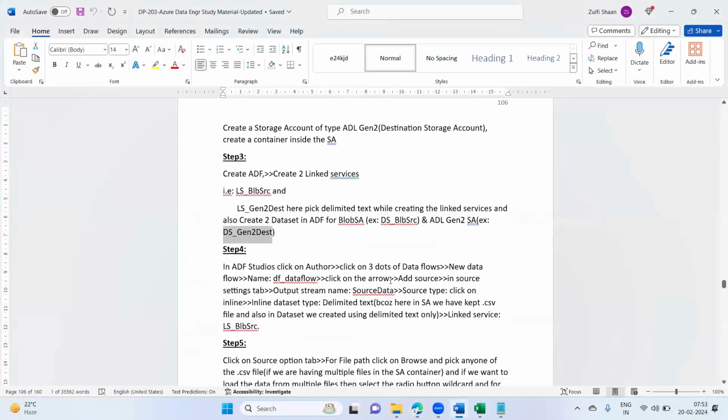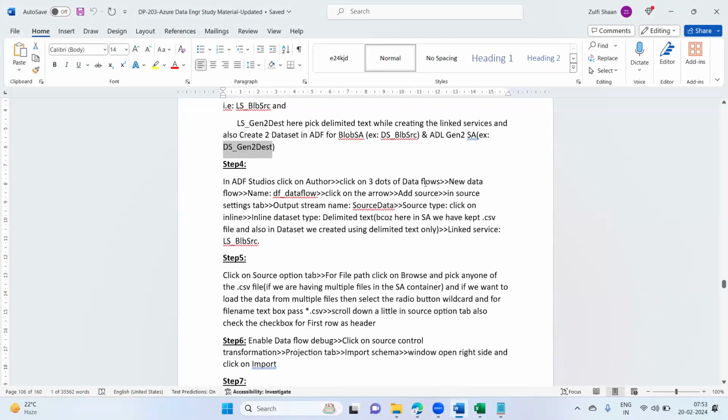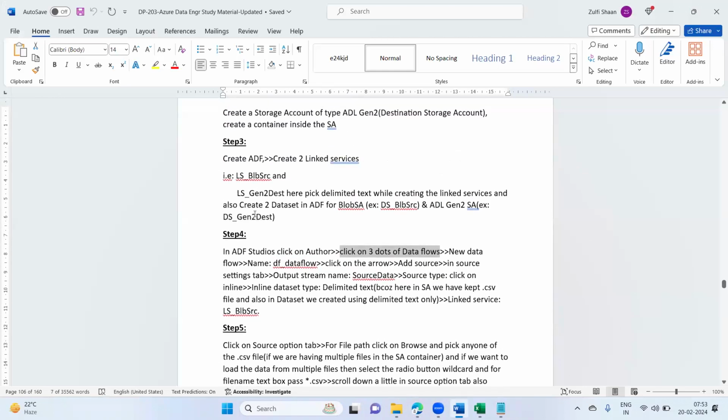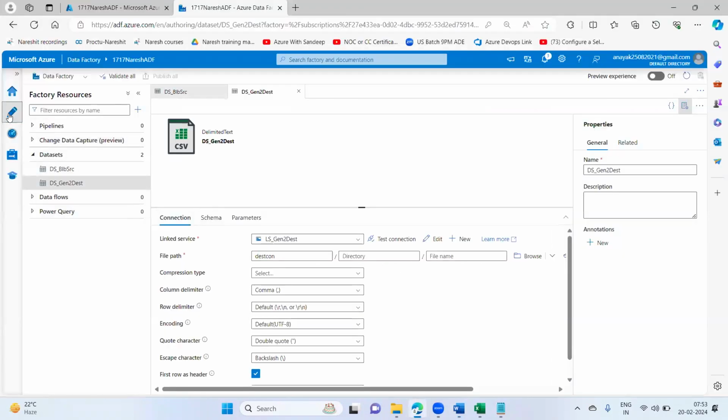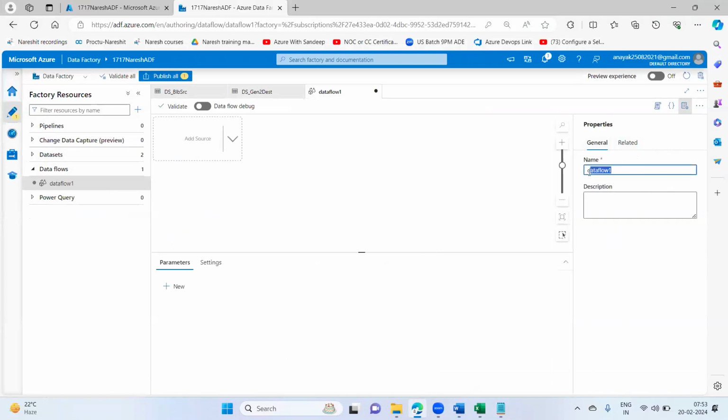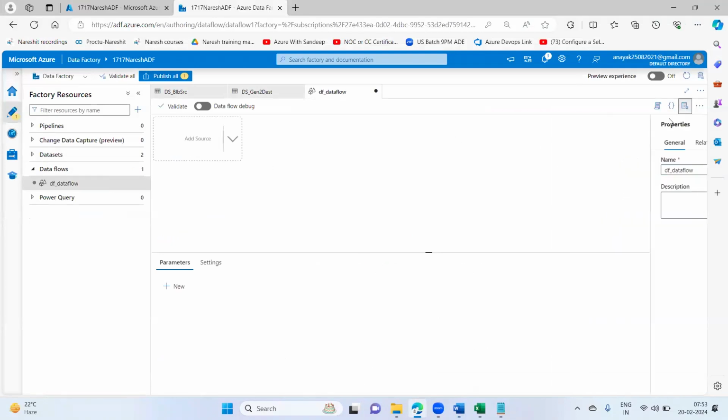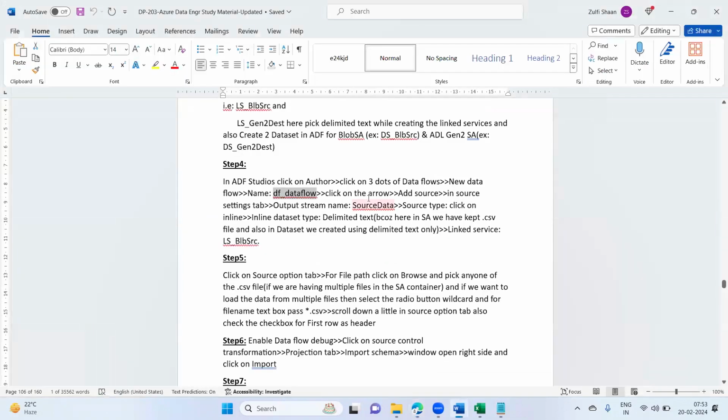Done. Now in ADF Studio, click on author, click on three dots, data flow. From here, the demo will change. The first three steps are always common. Now we are going to click on data flows, then new data flow, and give this name df_data_flow. Give the name to the data flow, and then click on the arrow, add source. In the source settings tab, output stream name as source data.